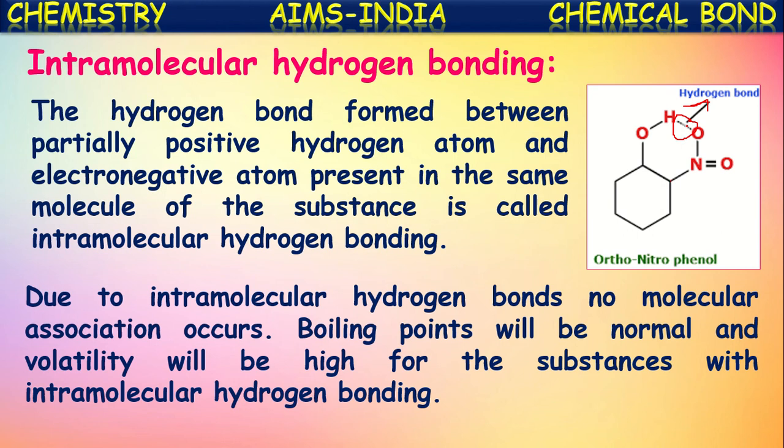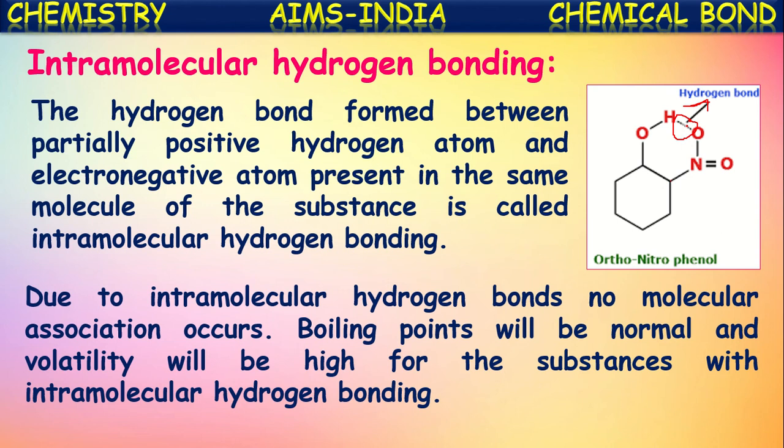That's why the boiling points will remain normal. Of course, the volatility will be high. As this intramolecular hydrogen bonding occurs within the same molecule and has no relation to the other molecules, the boiling points will be normal. There will be no increase in the normal boiling points.